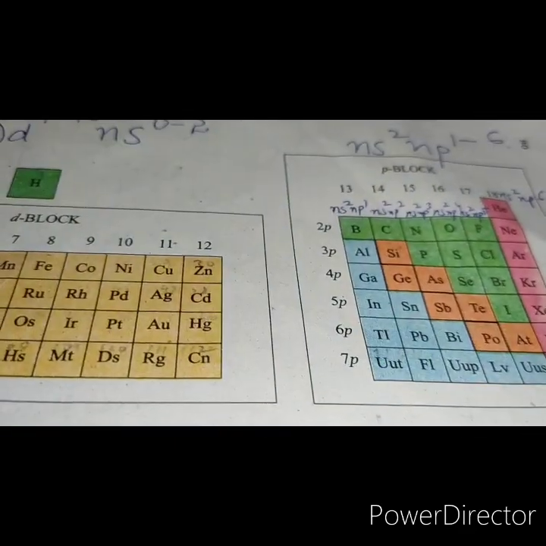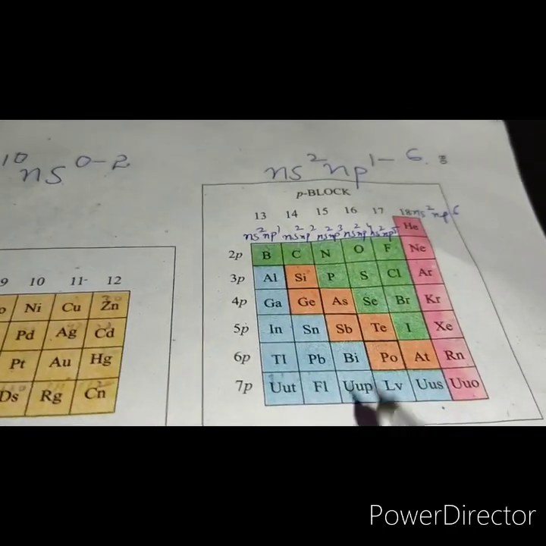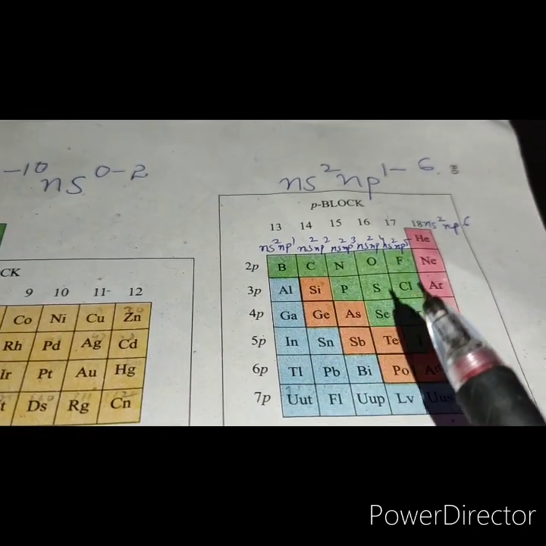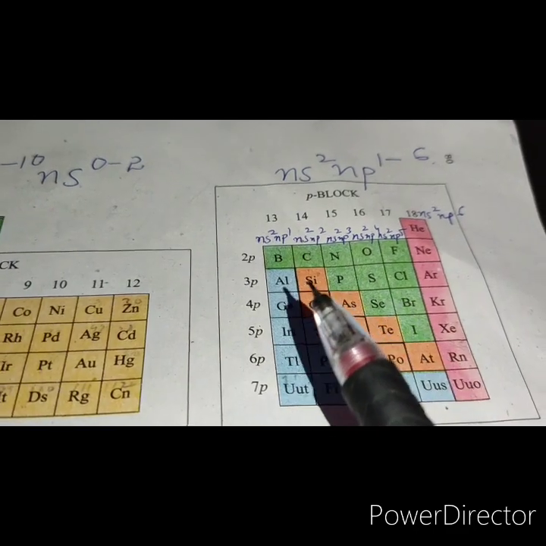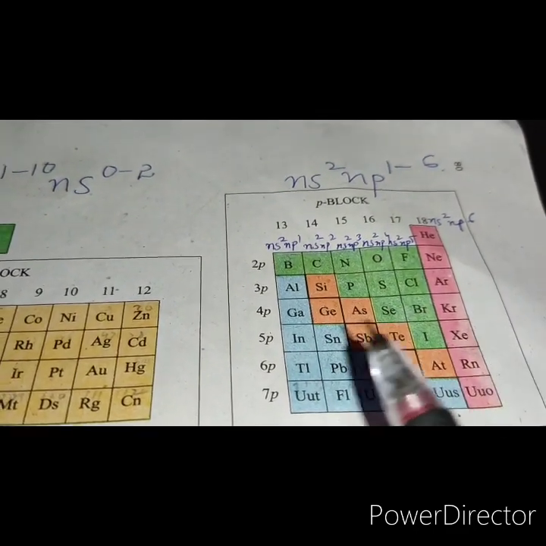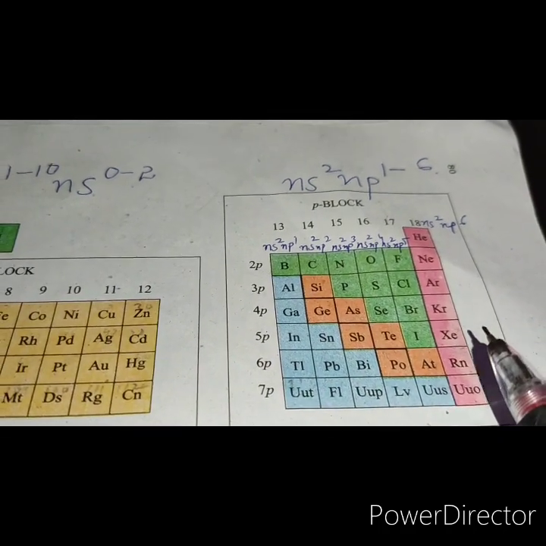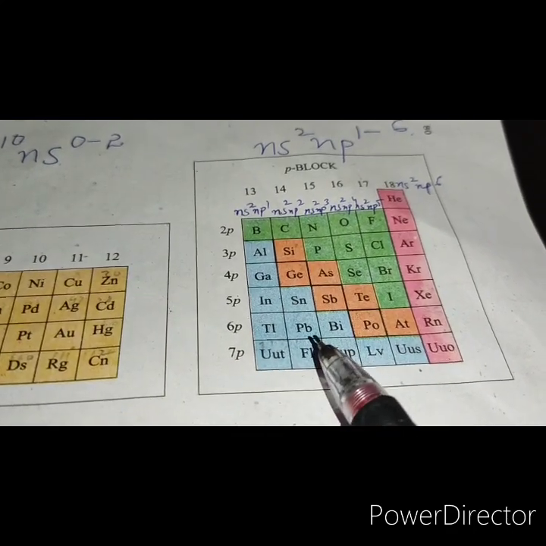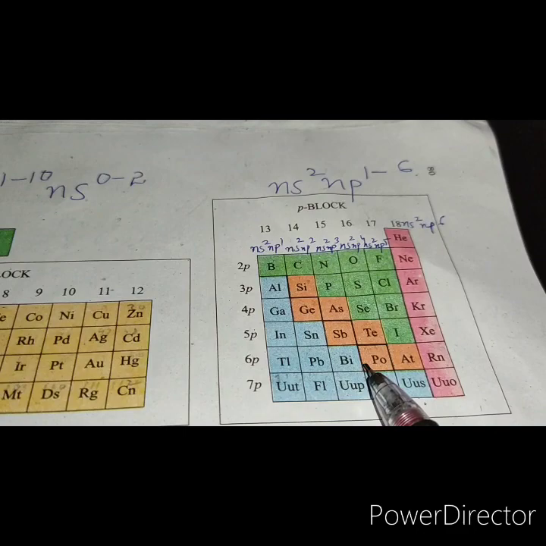Okay. Now let us see the general characteristics of the p block elements. They include both metals as well as non-metals. There is a regular gradation from metallic to non-metallic character as we move along a period from left to right in this block. The metallic character also increases down the group. See, lead is a metal. Bismuth is also a typical metal.